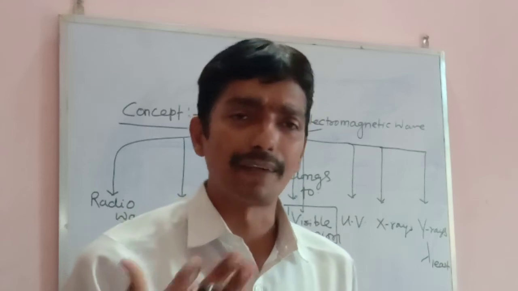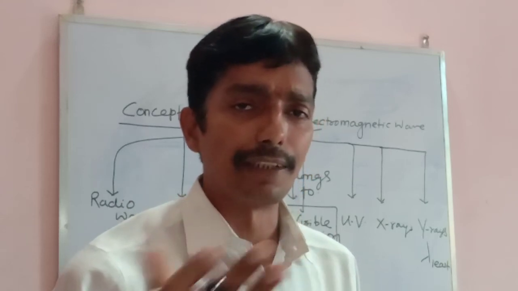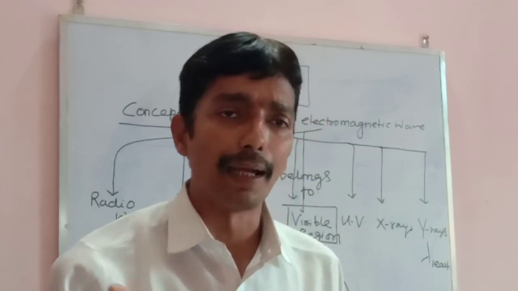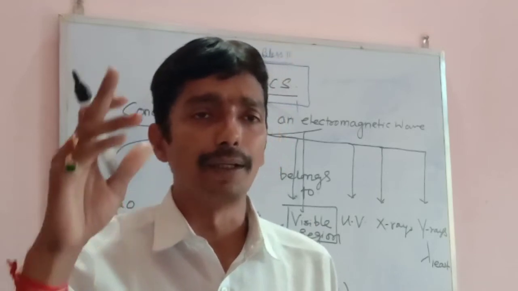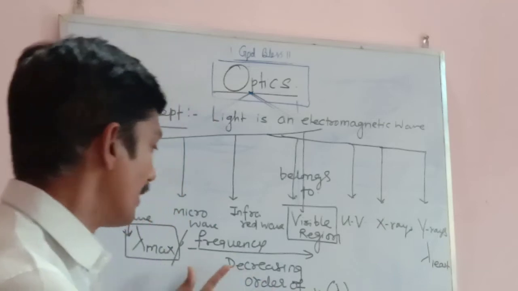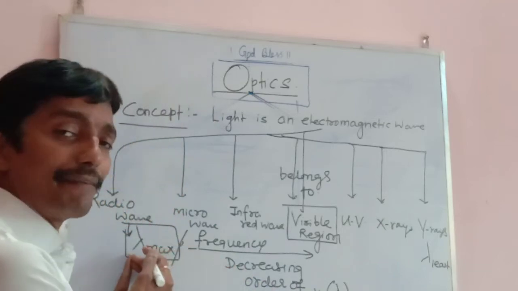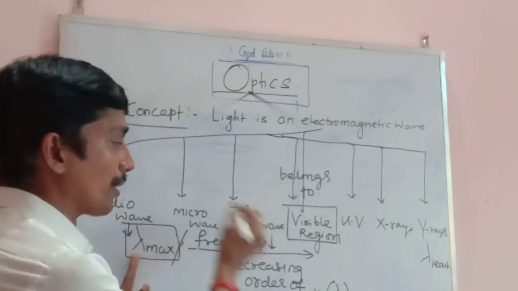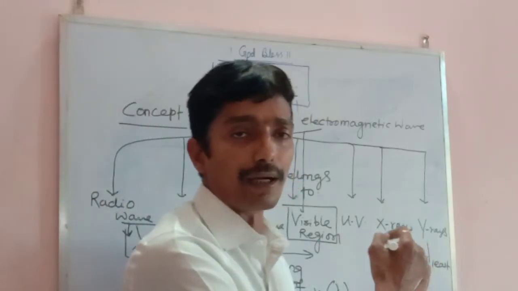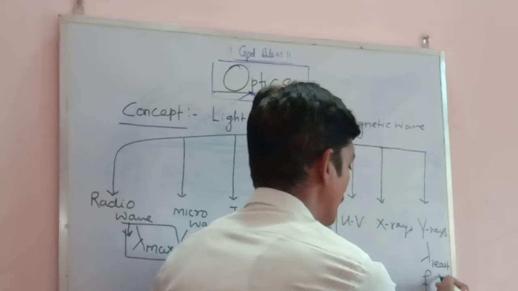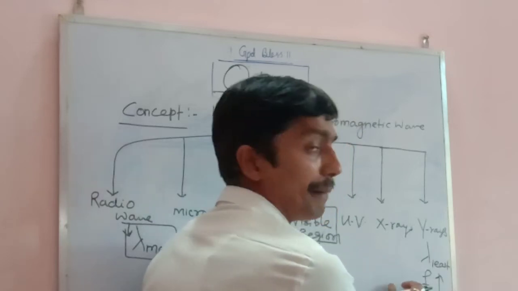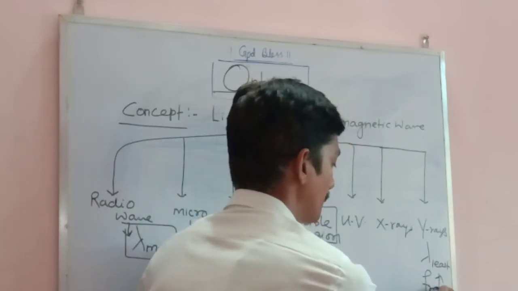By the formula of class 10th, velocity is equal to frequency multiplied by wavelength. So if I take frequency on one side, frequency is equal to velocity divided by wavelength. So the greater the wavelength, the lower the frequency, and the lower the wavelength, the higher the frequency. Gamma has the least wavelength, so it has a very high frequency. Very high frequency, I am writing F for frequency.